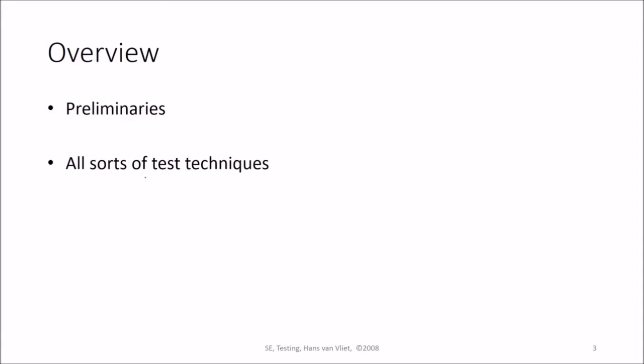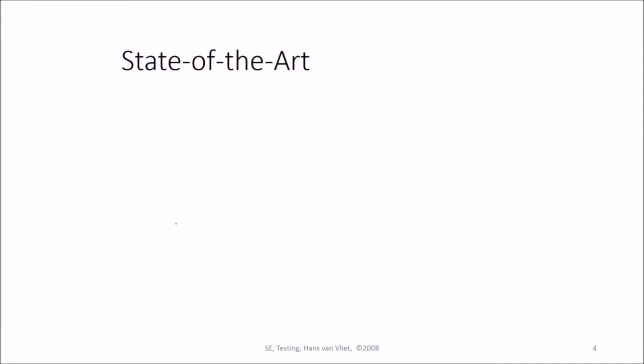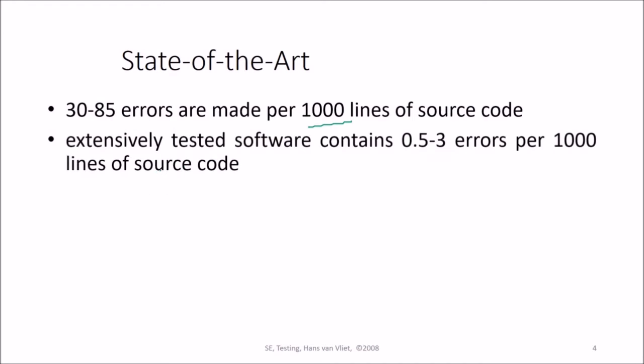So we'll talk about the preliminaries, all sorts of test techniques, comparison of the test techniques, and software reliability. Now this is a very important aspect, and a very favorite question of interviewers. In the state of the art, 30 to 85 errors are made per 1000 lines of source code. Extensively tested software contains 0.3 to 3 errors per 1000 lines of source code. Even extensively tested software may contain this number of errors.